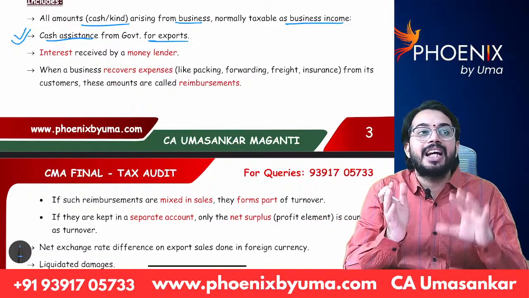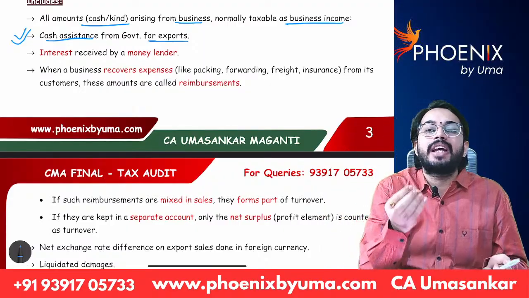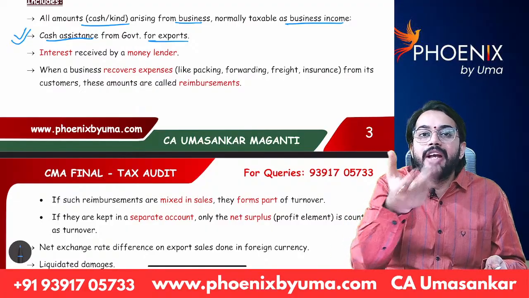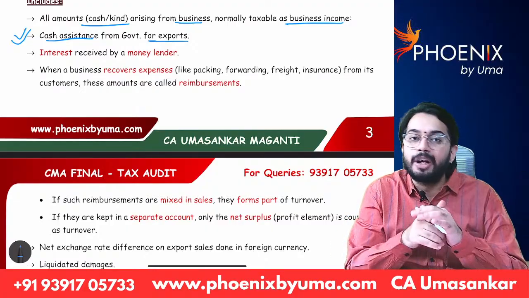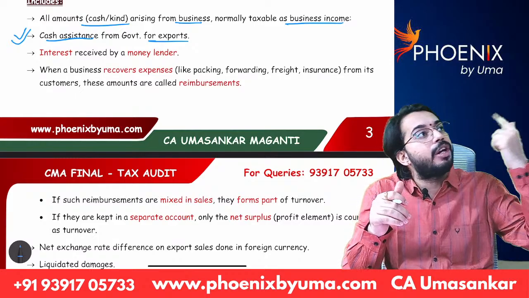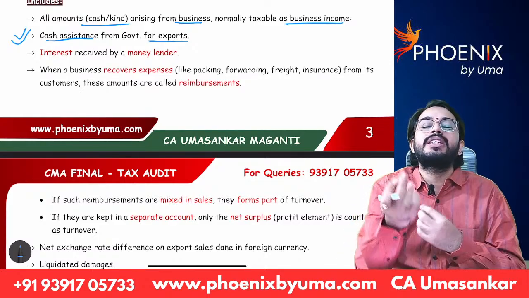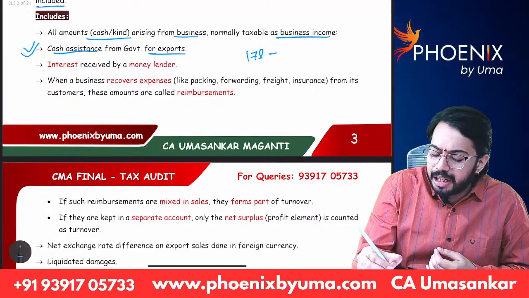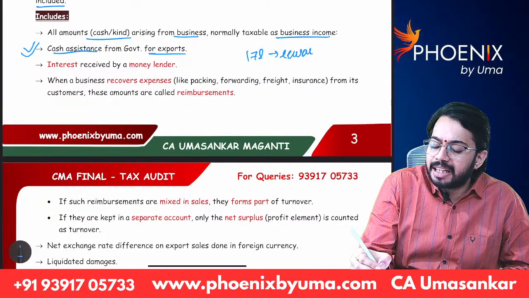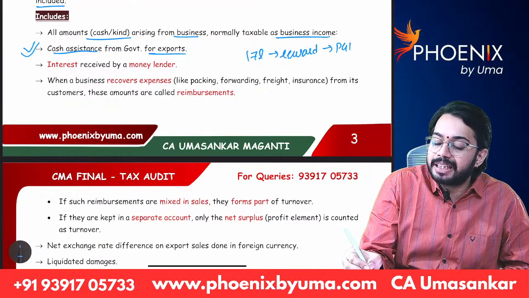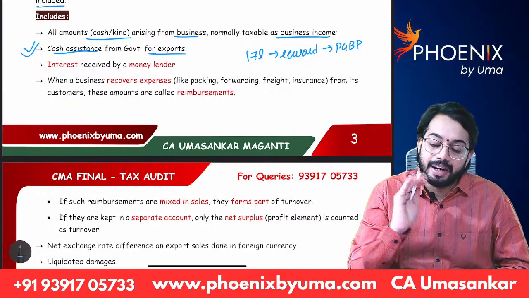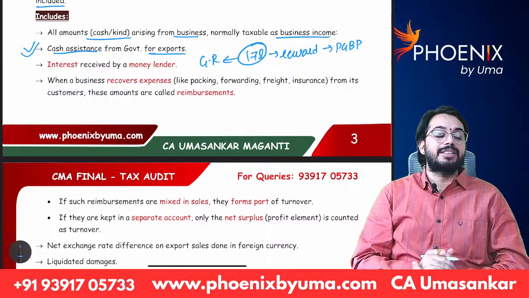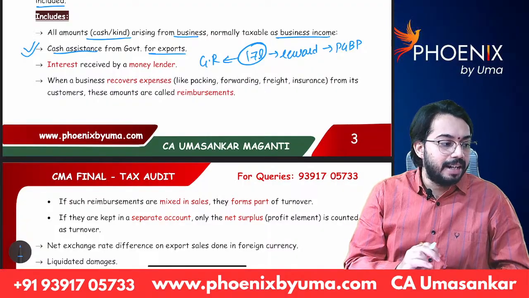That's why government gave cash assistance of 17 lakh rupees to me as a reward. This is taxable under the PGBP head, and the 17 lakhs received is also treated as gross receipts. Are you able to understand?